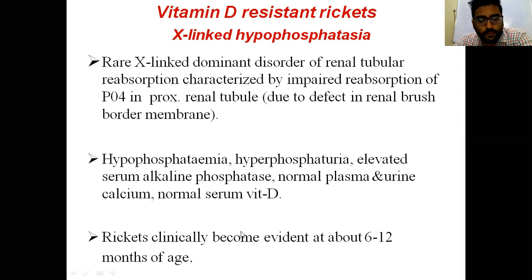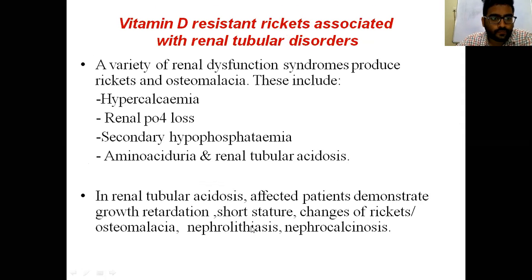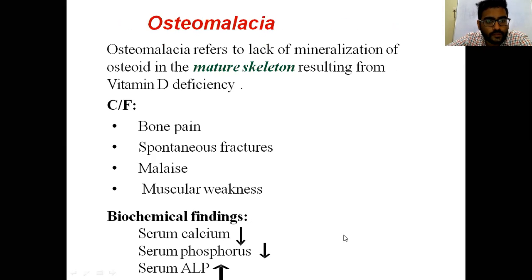And rickets clinically becomes evident at about 6 to 12 months of age. A variety of vitamin D resistant rickets are associated with renal tubular disorders. These include hypercalcemia, renal phosphate loss, secondary hypophosphatemia, aminoaciduria and renal tubular acidosis. This is due to renal dysfunction syndromes producing rickets and osteomalacia. Whereas in renal tubular acidosis, affected patients demonstrate growth retardation, short stature, change of rickets to osteomalacia, nephrolithiasis, and nephrocalcinosis.